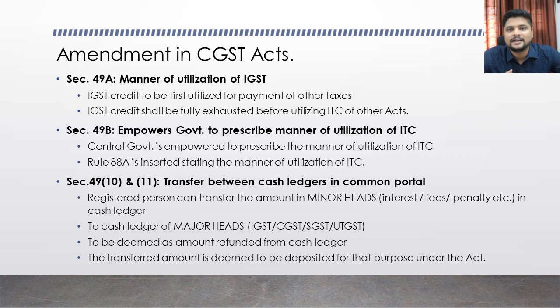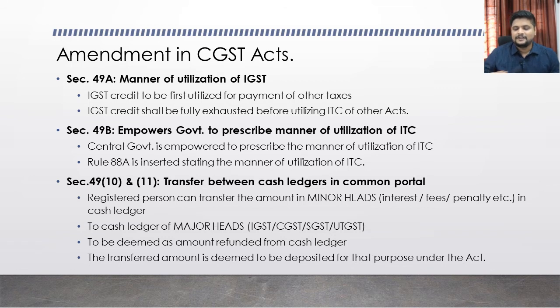If you are transferring any available amount in your cash ledger of minor heads to your major heads, it is deemed that the amount is refunded from that minor head, as per these subsections.